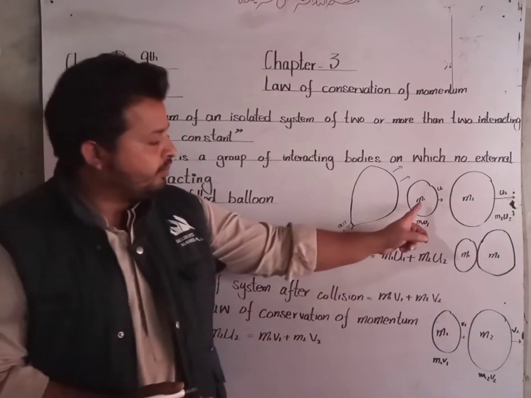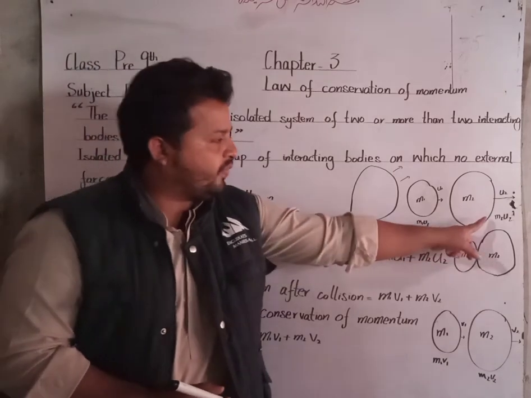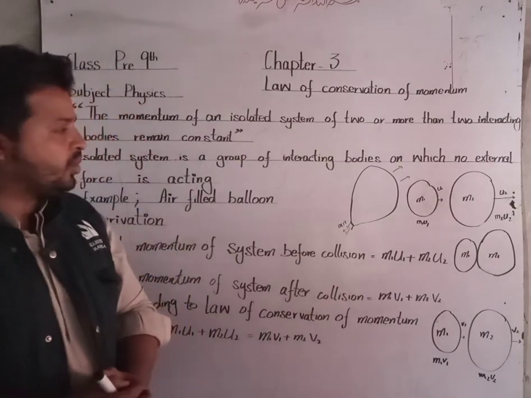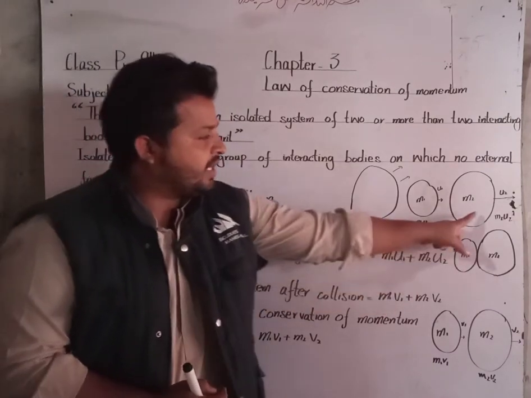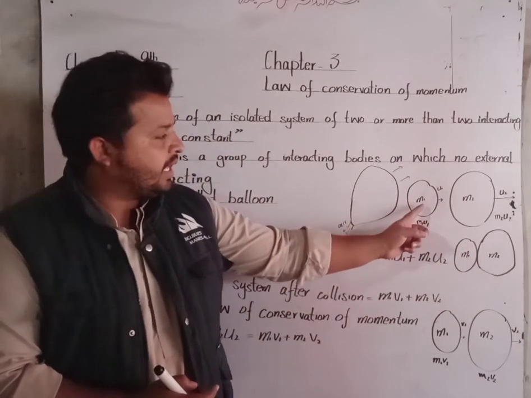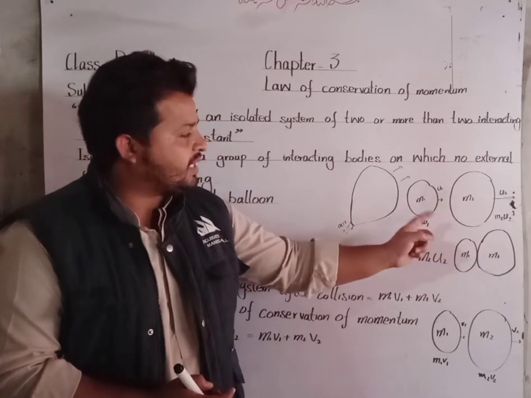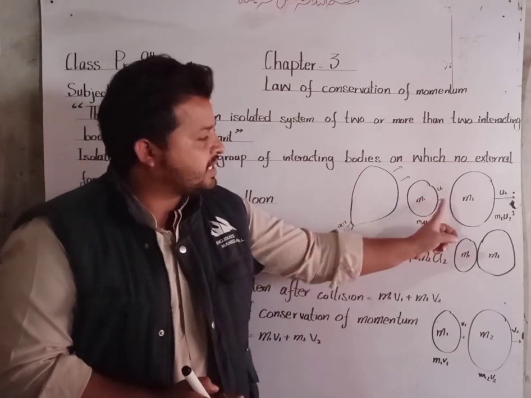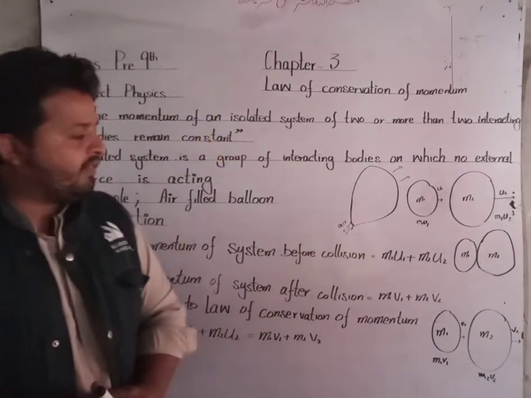Before collision, momentum of m1 is m1 u1 and momentum of m2 is m2 u2. So the total momentum before collision is m1 u1 plus m2 u2, and we know that velocity of m1, u1, is greater than u2. So after some time, m1 having more velocity than m2 will strike with m2. So now they have collided.